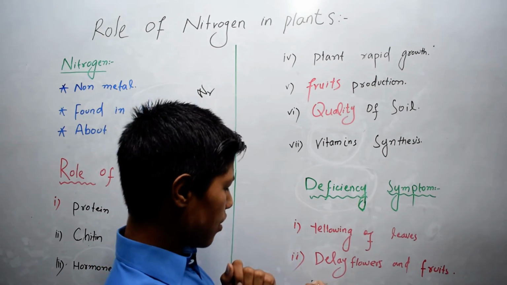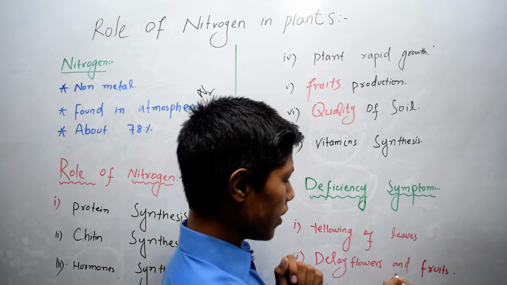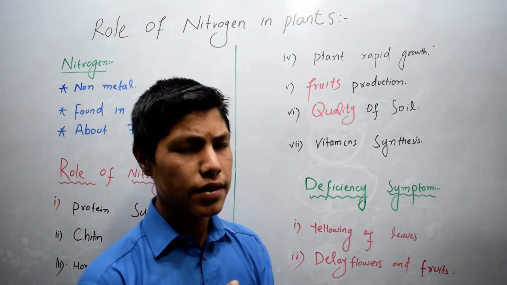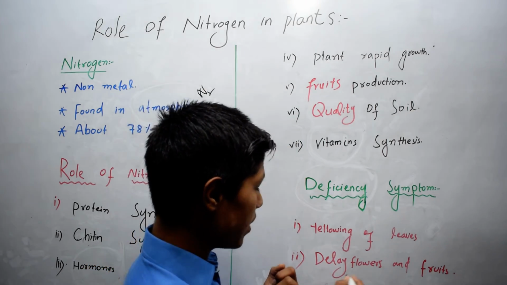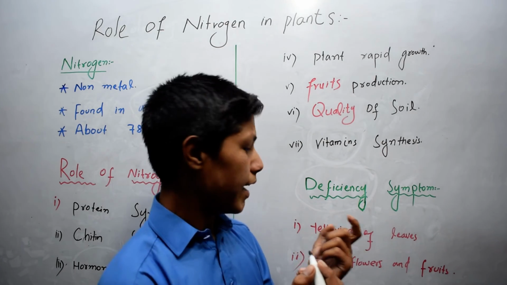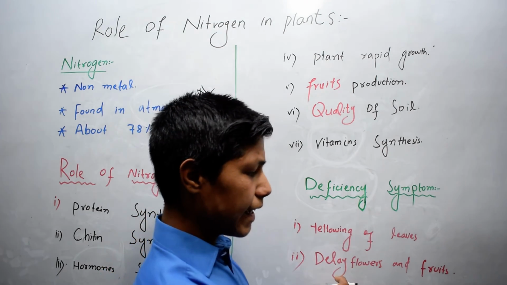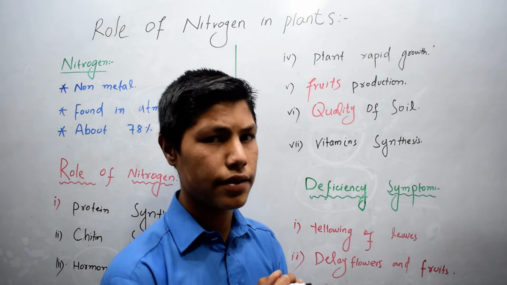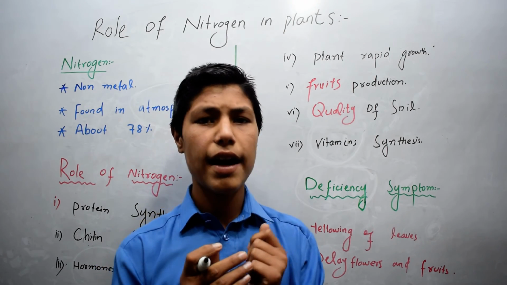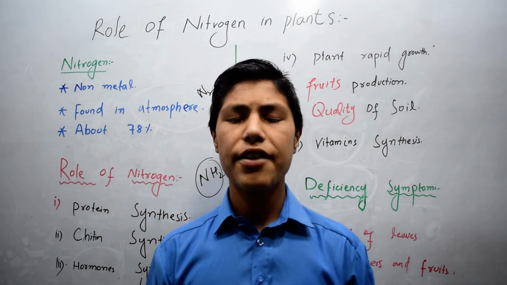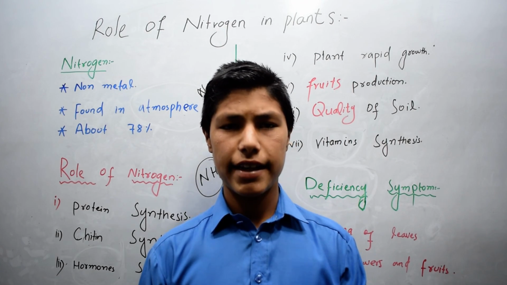And the last one is delayed flowers and fruits. It's clear from its name that delay means late. The flower can be delayed and the fruit also can be late. So this was all about the role of nitrogen in the plant body. Thanks for watching.